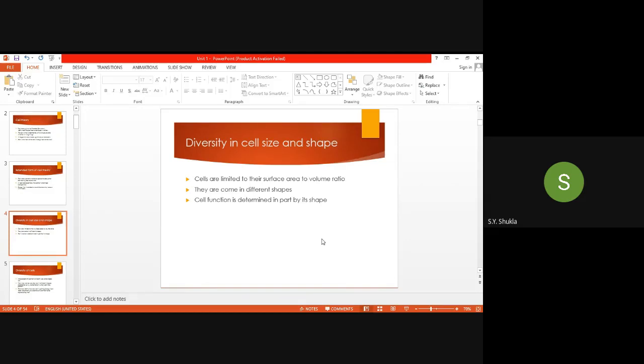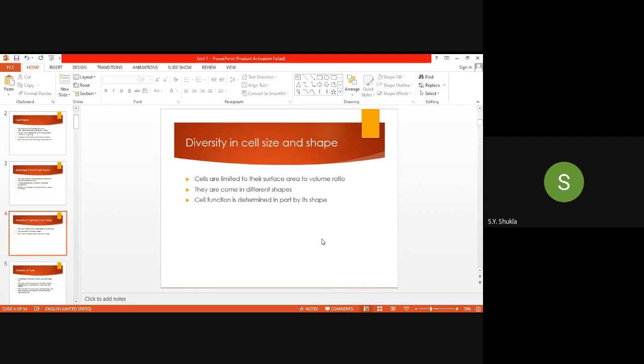The cells are limited by their surface area to volume ratio, we know this. In nature, the selected cell size should be small, not very large. In any organism, the cell is not a meter or kilometer long, it is micrometers in size.